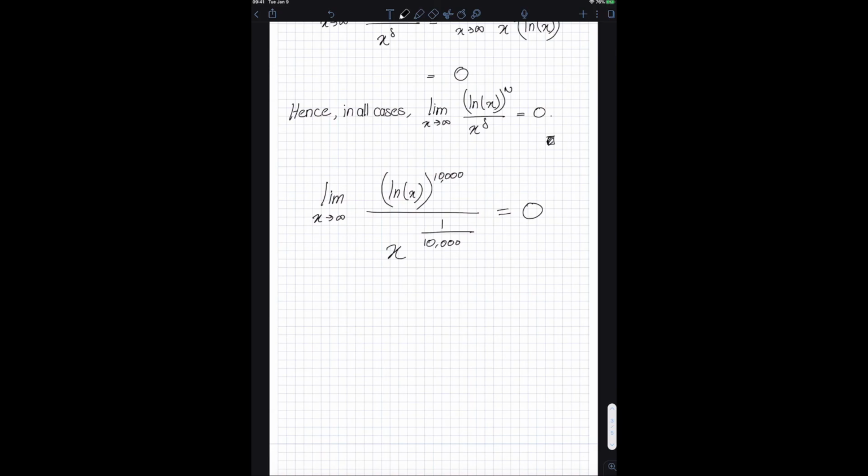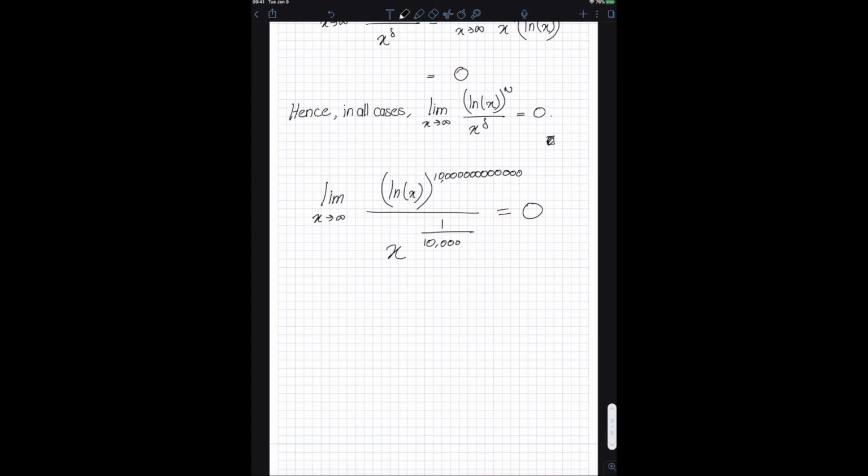At first sight, you might think, ln of x has been raised to the power of 10,000. Or for that matter, it doesn't matter how many zeros you add, even this equality is still true. So at first sight, you might think, okay, what's happening over here? It's ln of x to the power of like a billion or a trillion, and then I'm just dividing it by x to the power of 1 divided by 10,000. And as x approaches infinity, this is still 0.